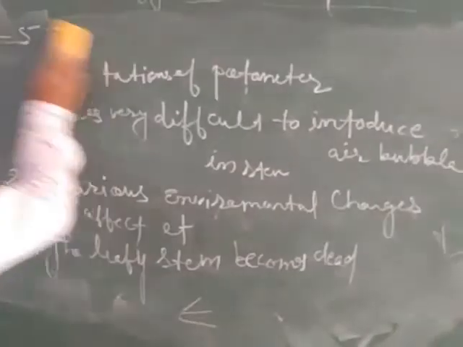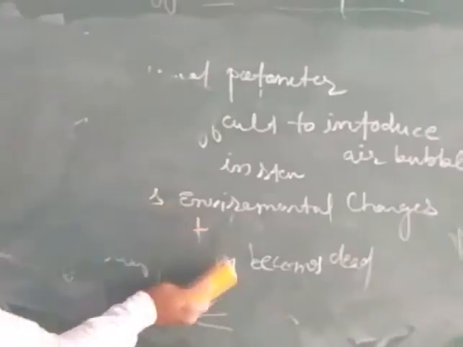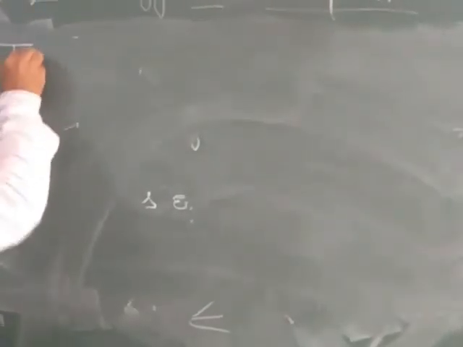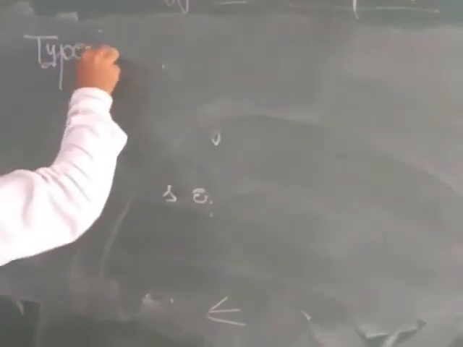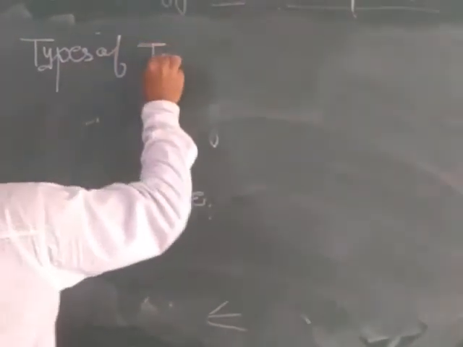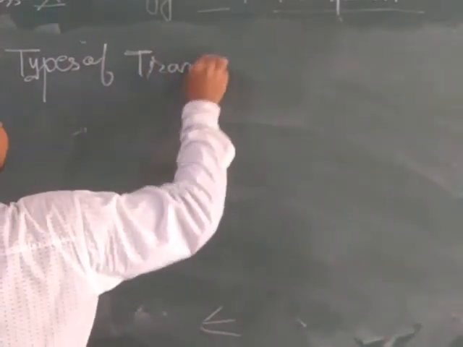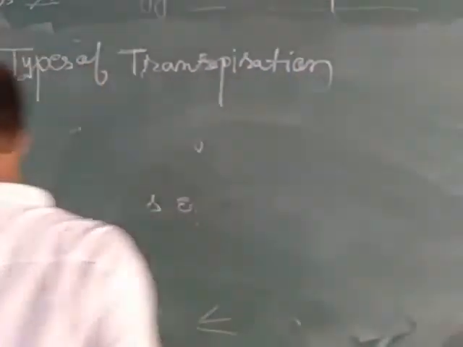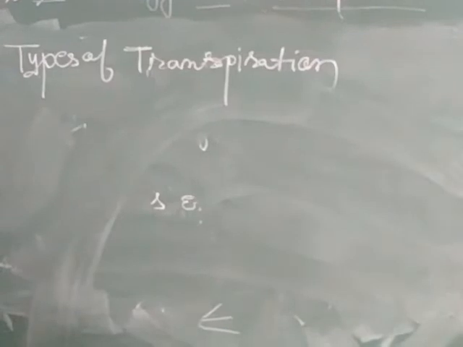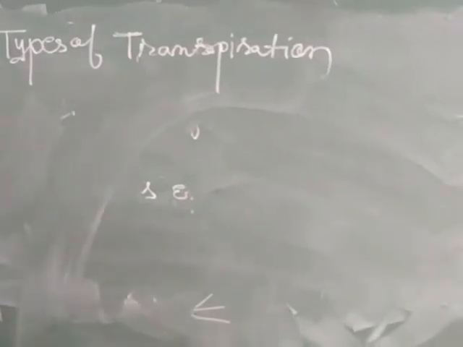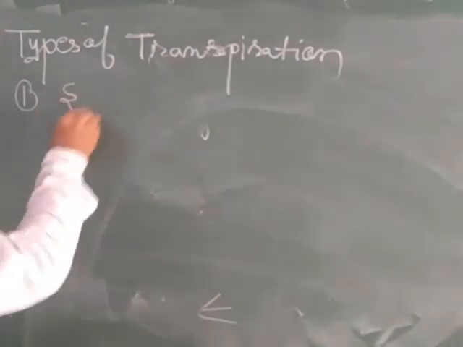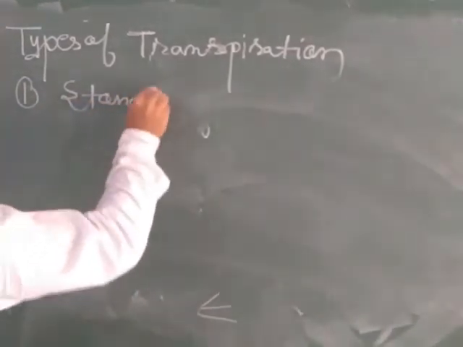Now we will discuss types of transpiration. We will discuss here different types of transpiration. The first one is stomatal transpiration. The first type of transpiration is stomatal transpiration.